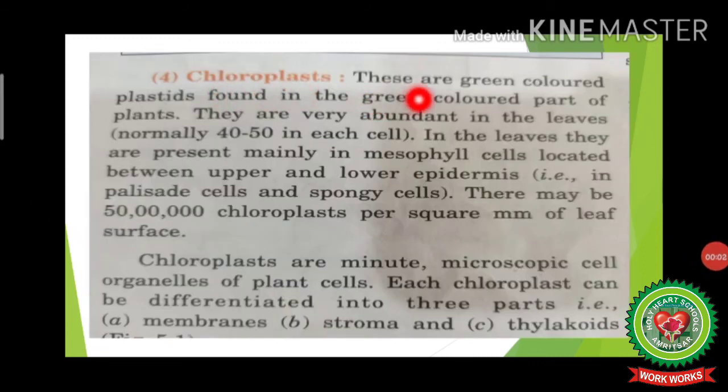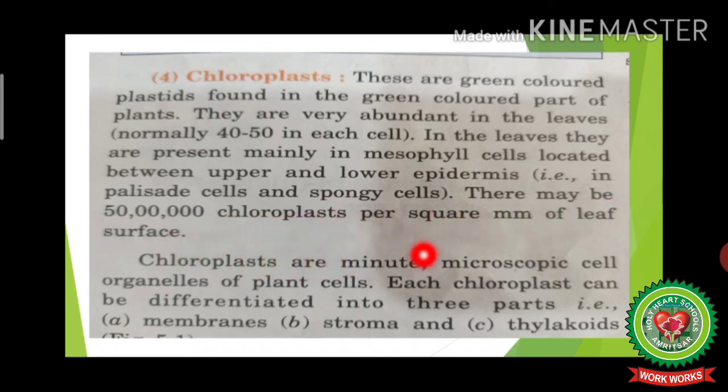Chloroplasts. These are green colored plastids found in the green colored part of plants. They are very abundant in the leaves, normally 40 to 50 in each cell. In the leaves, they are present mainly in mesophyll cells located between upper and lower epidermis, that is, in between palisade cells and spongy cells. There may be 50 lakh chloroplasts per square mm of the leaf surface.